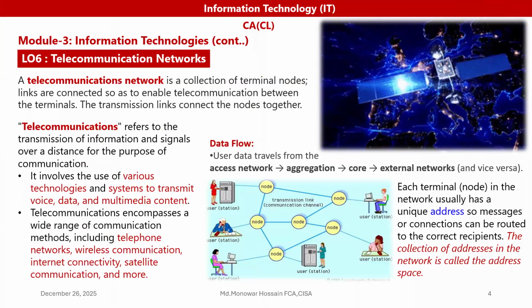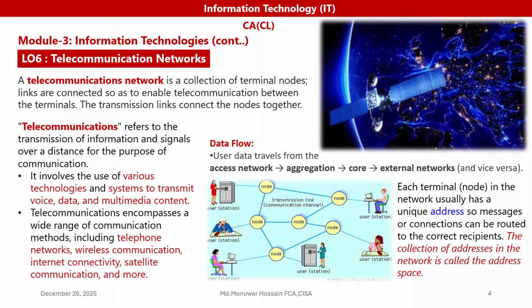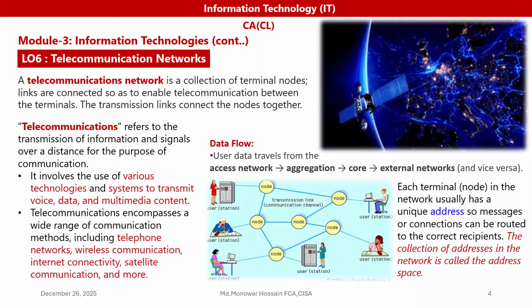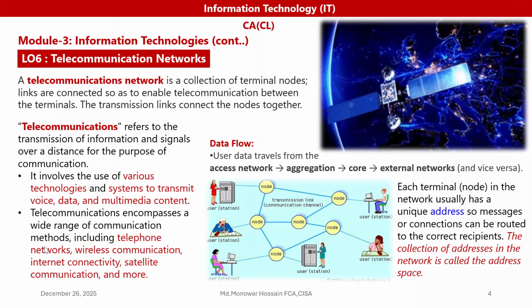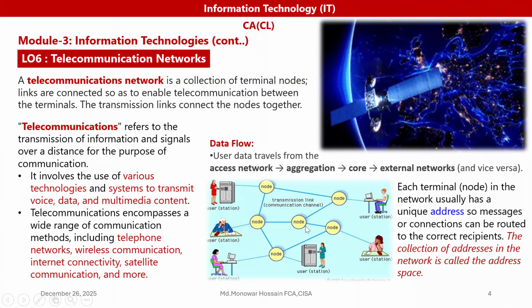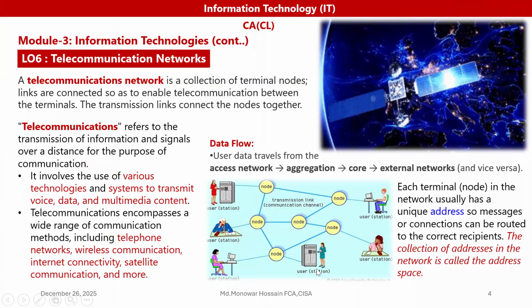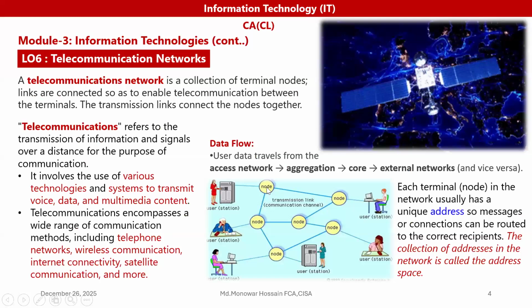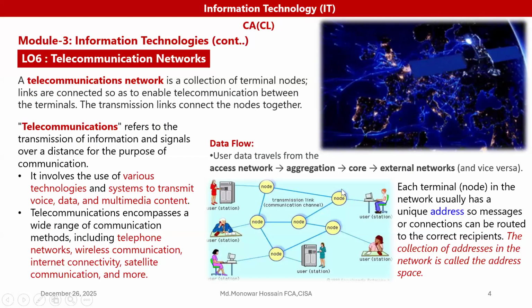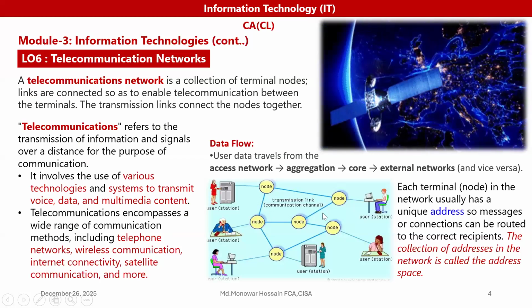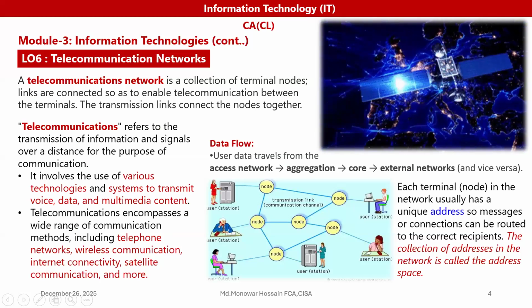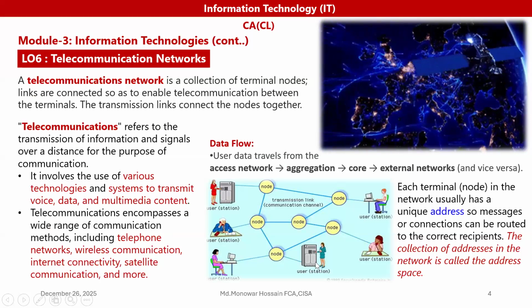We know a telecommunication network is a collection of terminal nodes, as we see here in this picture, linked or connected so as they enable telecommunication between the terminals.